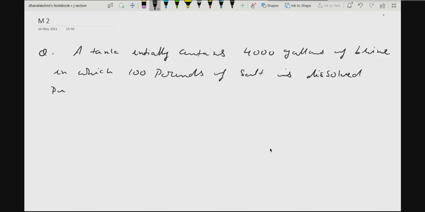Okay, this is given: a tank which contains 4,000 gallons of brine, in which 100 pounds of salt is dissolved,